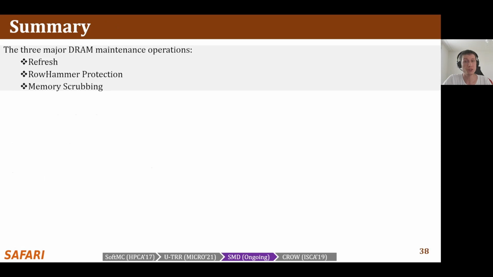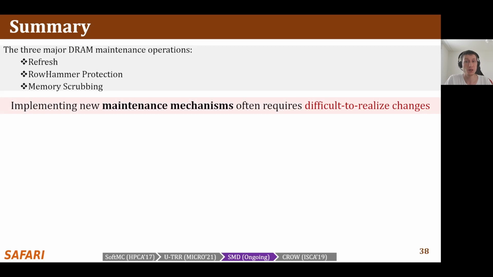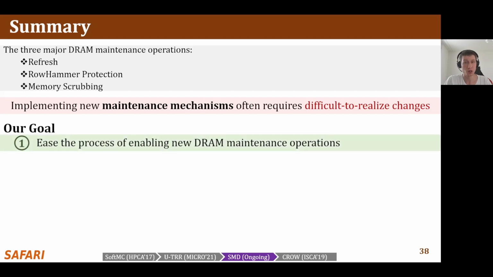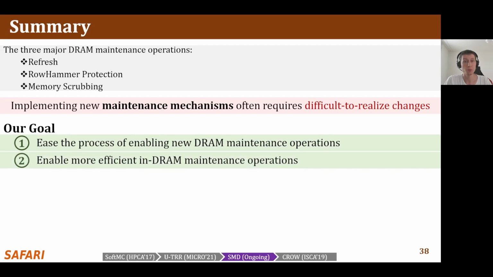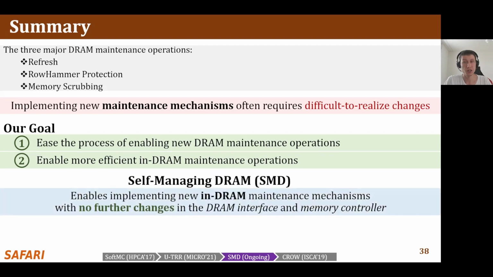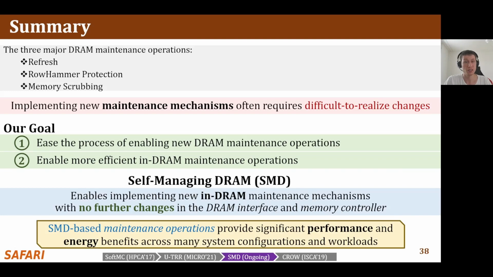In summary, the 3 major DRAM maintenance operations are refresh, RowHammer protection, and memory scrubbing. We observe that implementing new and efficient maintenance mechanisms often requires difficult-to-realize changes in various system components, including the DRAM interface and the memory controller. In this work, our goal is to first ease the process of enabling new DRAM maintenance operations in DRAM and enable more efficient in-DRAM maintenance operations. To this end, we propose Self-Managing DRAM, which enables implementing new in-DRAM maintenance mechanisms with no further changes in the DRAM interface and the memory controller. According to our evaluations, SMD-based maintenance mechanisms achieve significant performance and energy benefits across many system configurations and workloads.